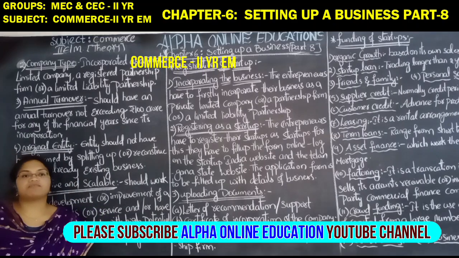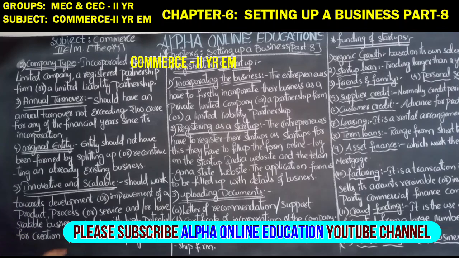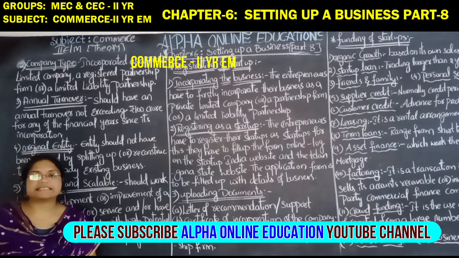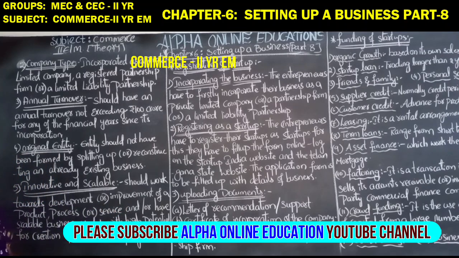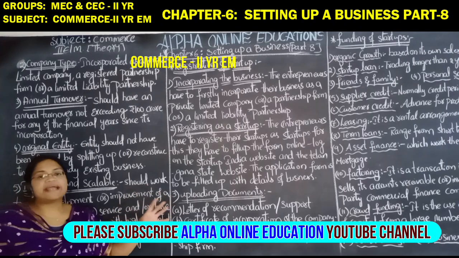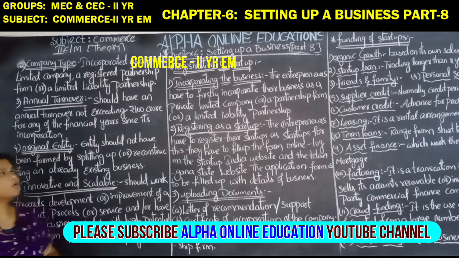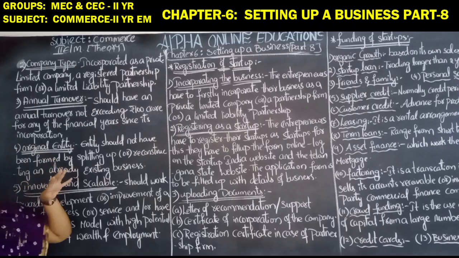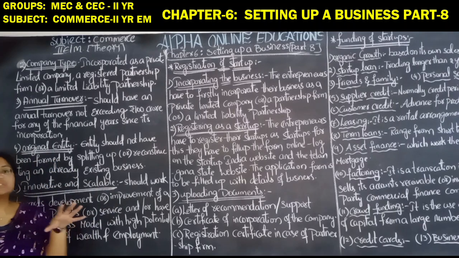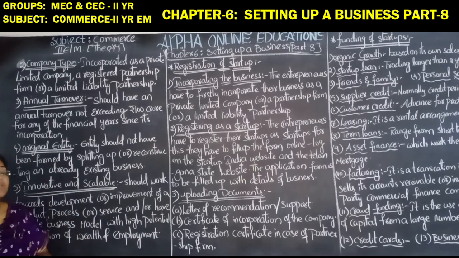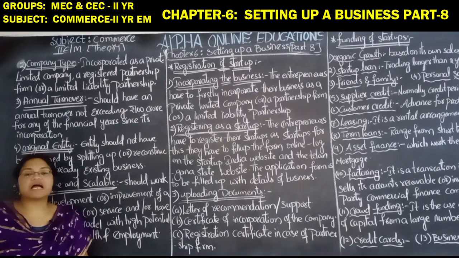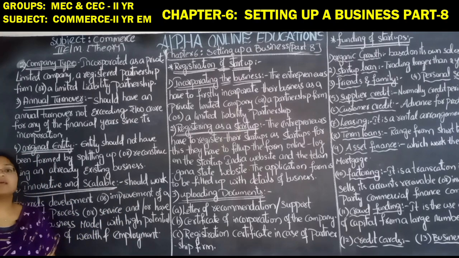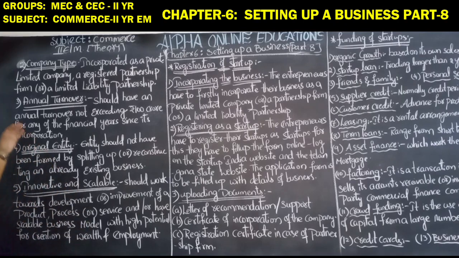Commerce theory part for the second year's English medium. The chapter that you are dealing with is the 6th chapter, setting up a business. So this is the 8th session of the chapter. Now we are going to know how to start up a business. In the previous video we started the topic that is prerequisite, so this is a continuation of that.